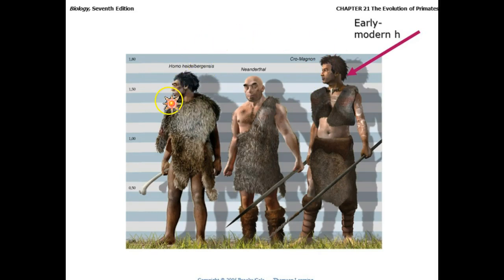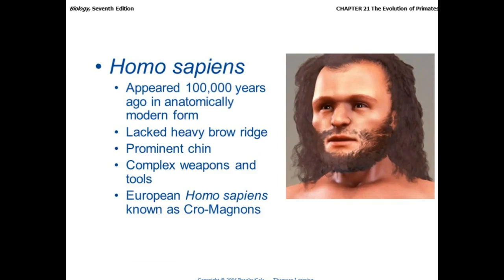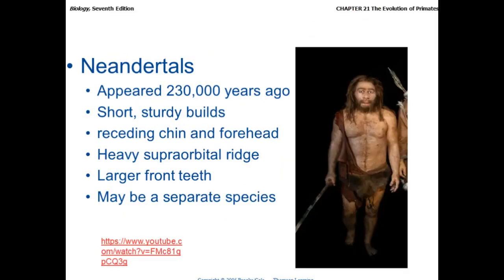The Homo Heidelbergensis was the predecessor to the Cro-Magnon man, or modern-day Homo sapiens. Slightly different in the shape of cranial cavity, as well as the average height and things like that as well. Okay. So these about 100,000 years ago lacked the heavy brow ridge that we see with the